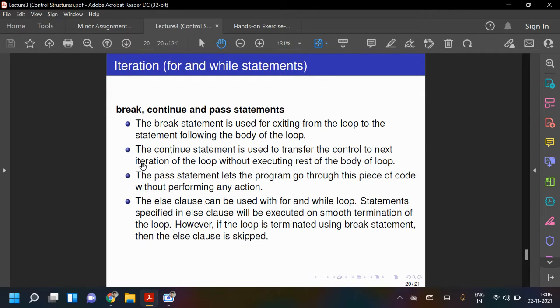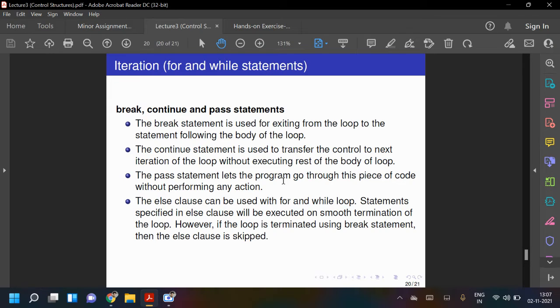And the third one is pass. The pass statement lets the program go through this piece of code without performing any action. So pass means what? It will just pass, just transfer the control to the next part. For example, in a function, if you don't have anything to return, then you can write pass.